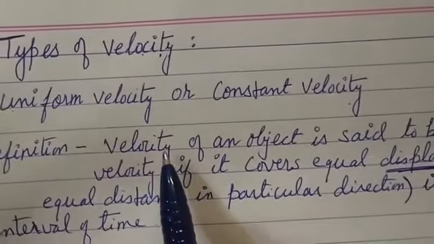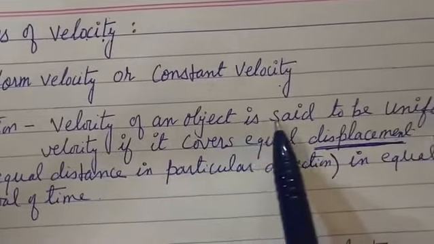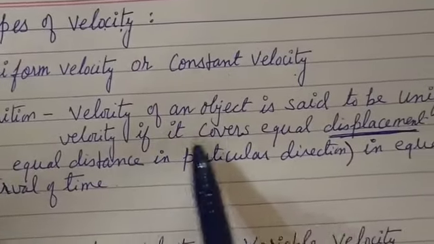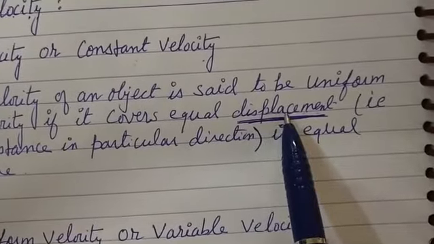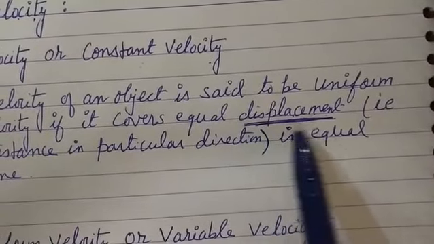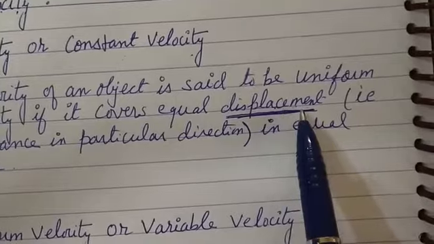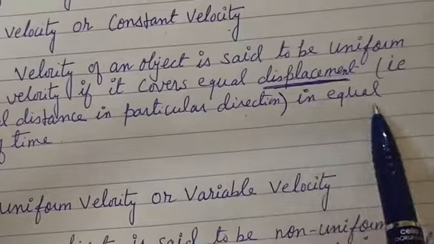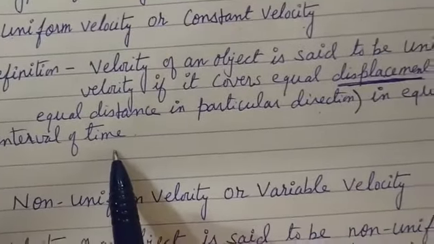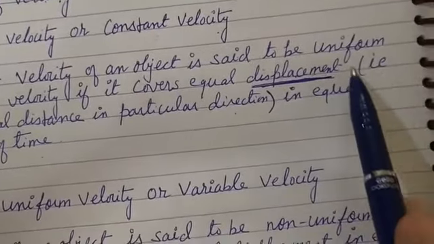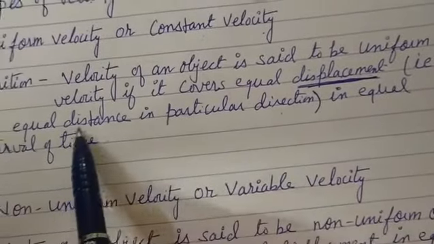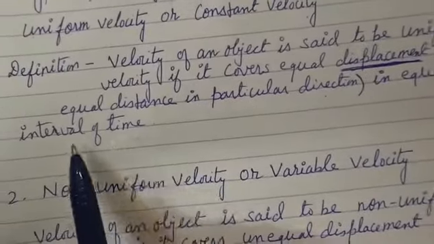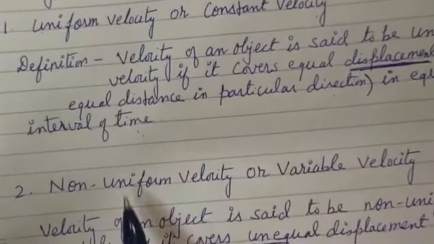So the velocity of an object is said to be uniform or constant velocity if it covers equal displacement, that is equal distance in a particular direction, in equal intervals of time. What is written in the bracket is just to make you understand; it is not necessary to write it down. So it covers equal displacement in equal intervals of time. This is known as uniform velocity.